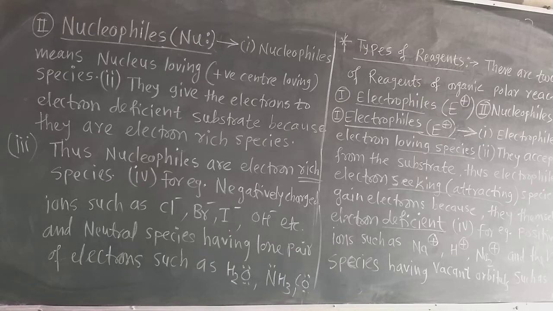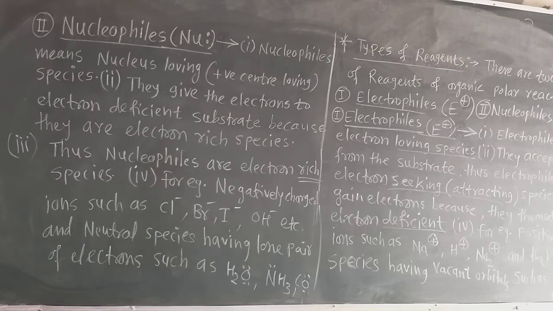So due to protons, there is the positive charge on nucleus. And which species have the attraction towards the nucleus or positive charge? Negatively charged species, or electron rich species, because there is attraction always between opposite charges.